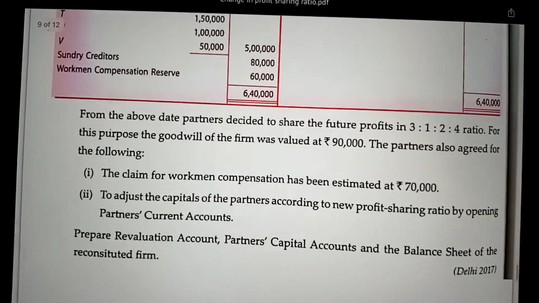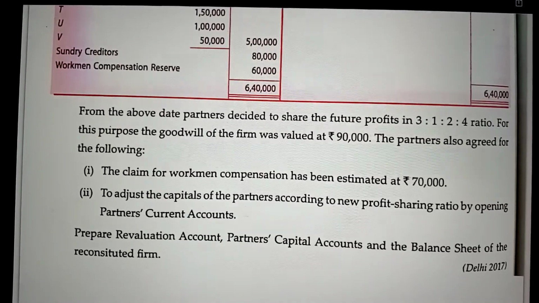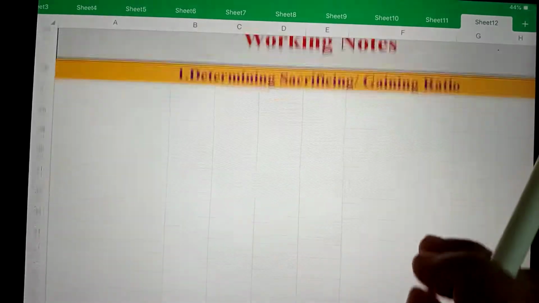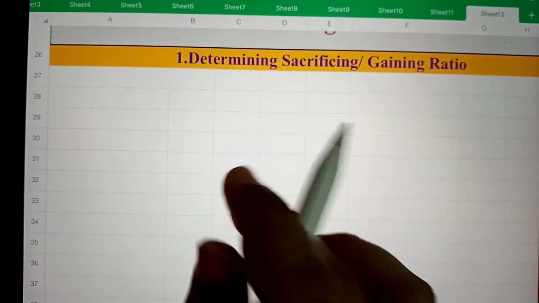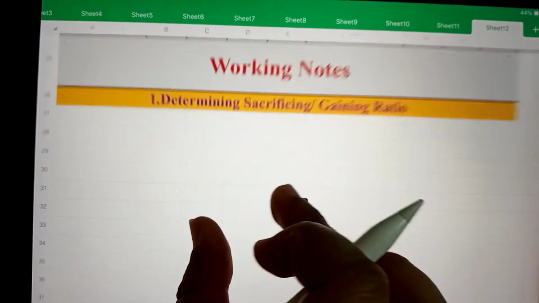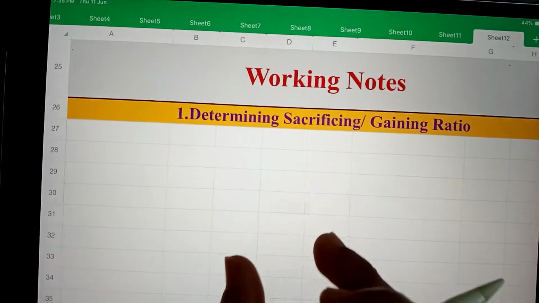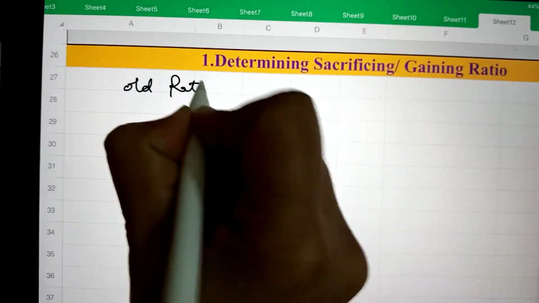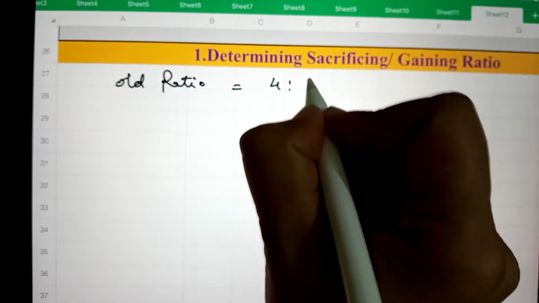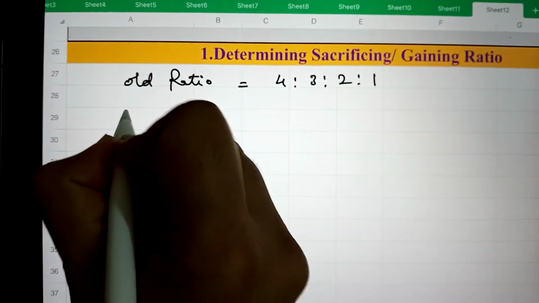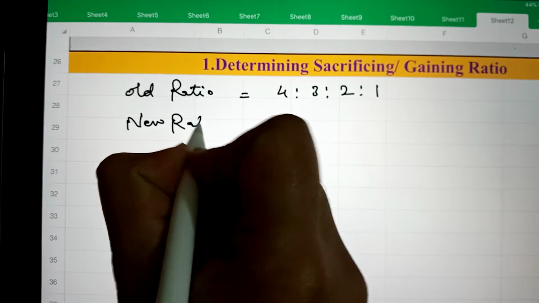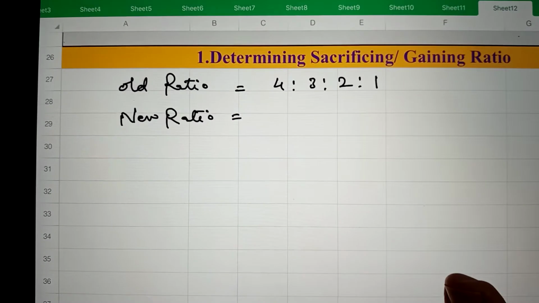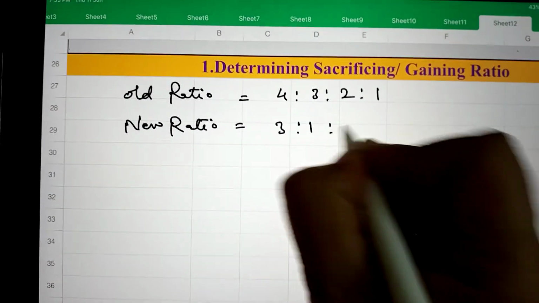So we will start with the calculation of sacrificing and gaining ratio. There are 4 partners and their old ratio is given, old ratio 4:3:2:1, and the new ratio is 3:1:2:4.